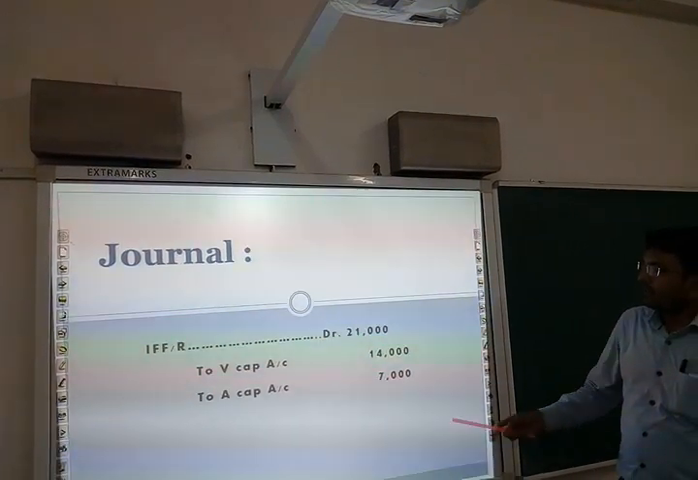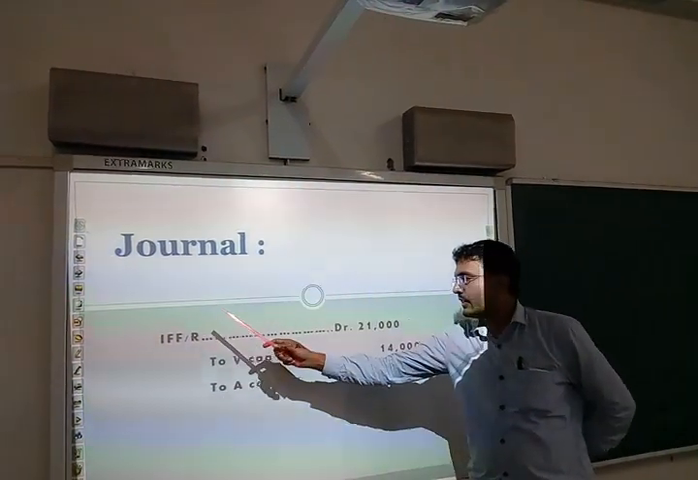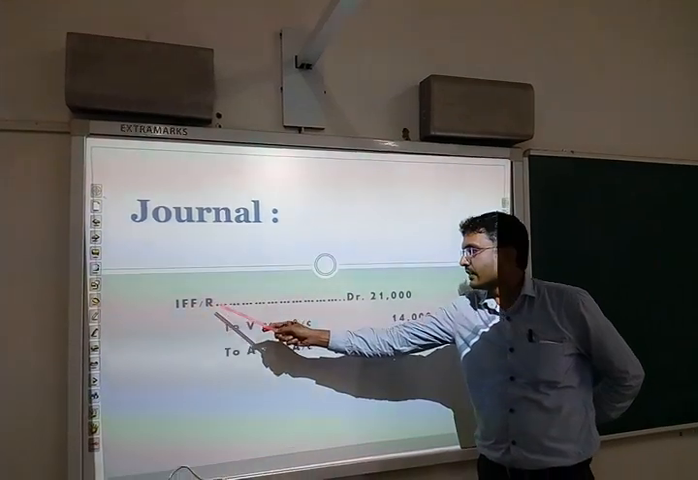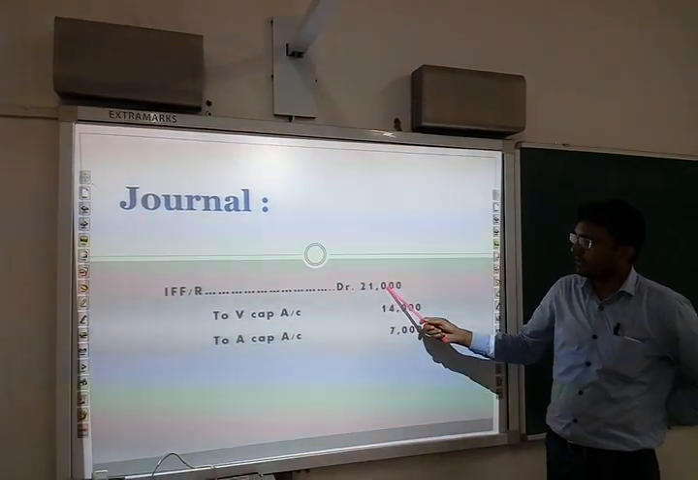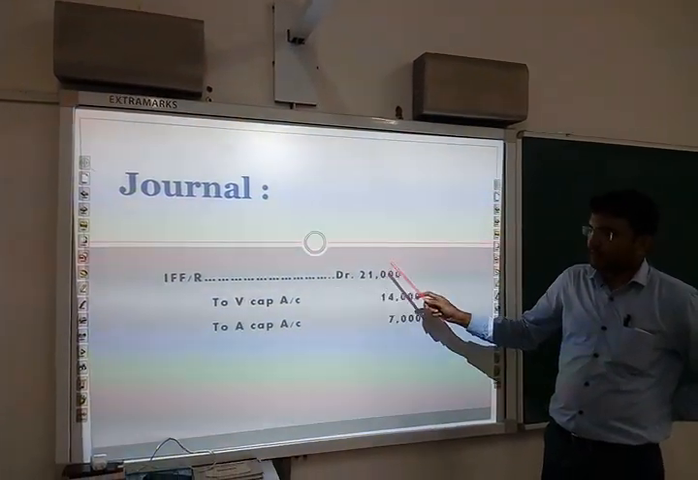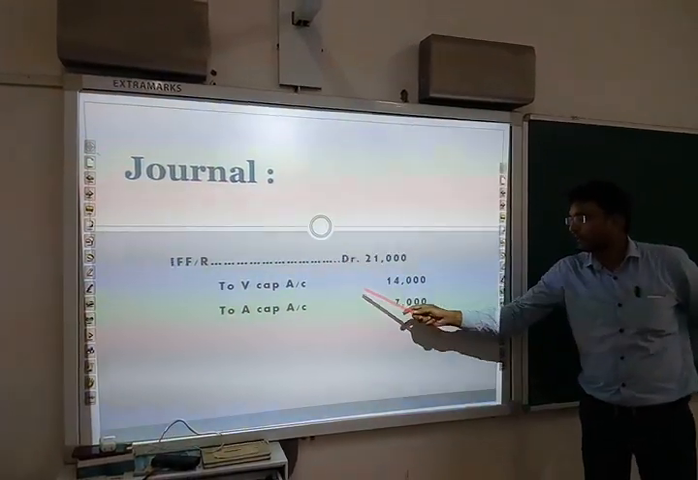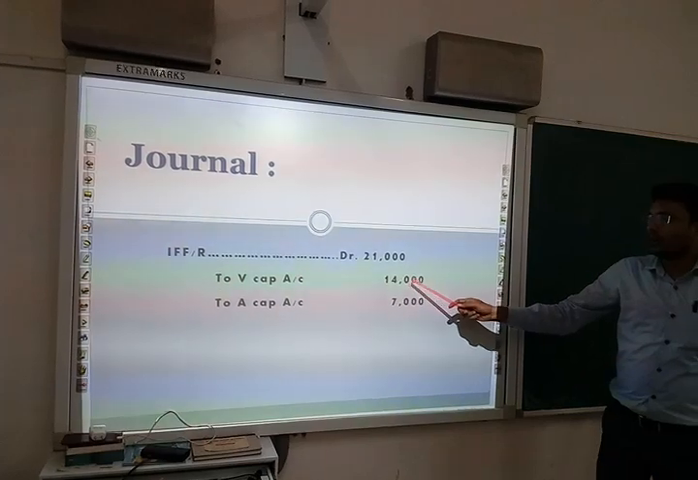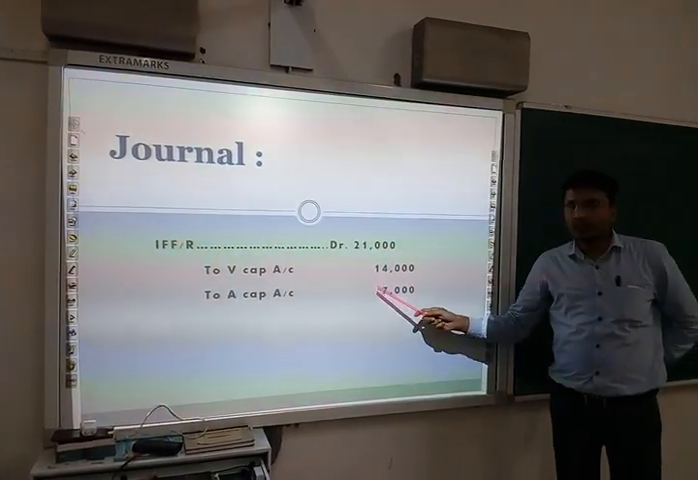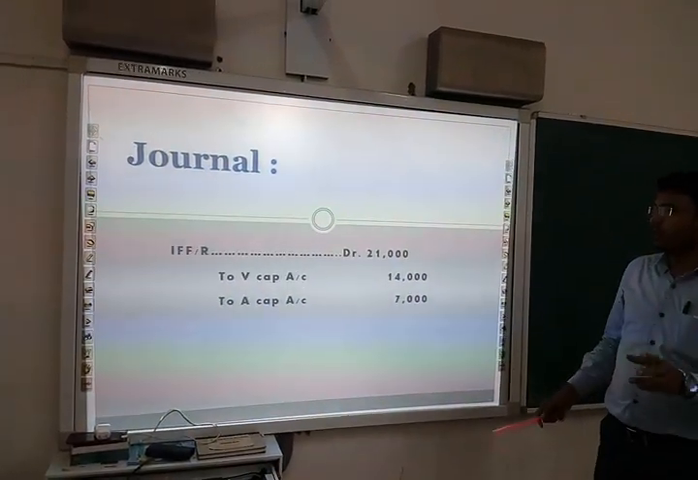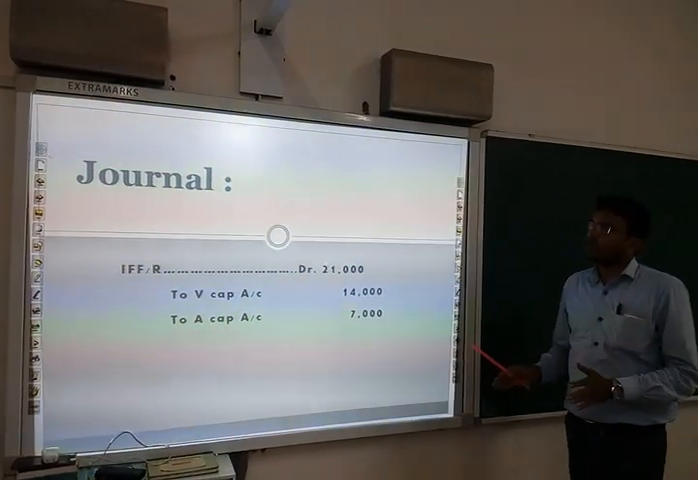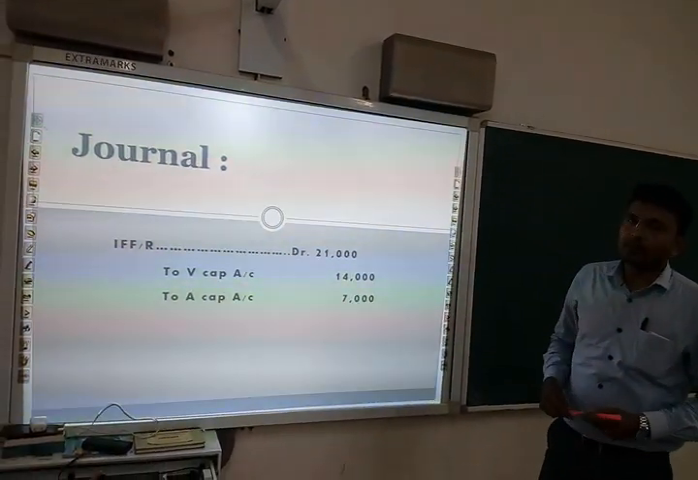The journal entry is IFF, that is investment fluctuation fund or reserve account, debit 21,000. The whole of the book value has been debited and V's capital and A's capital have been credited in their old ratio, that is 2:1. You must remember that the old ratio was 2:1. So this is case 1, the first treatment of investment fluctuation reserve.